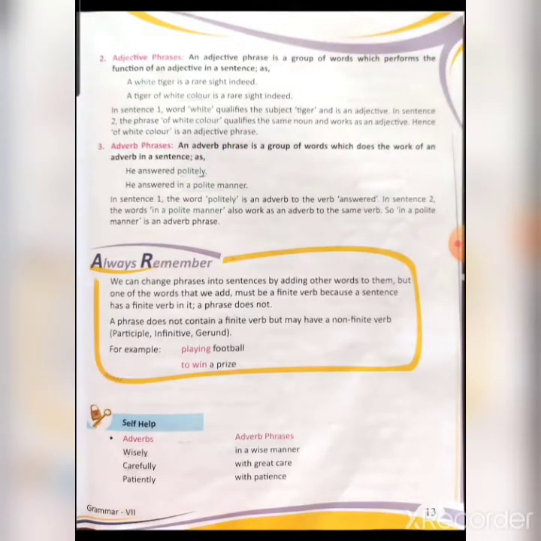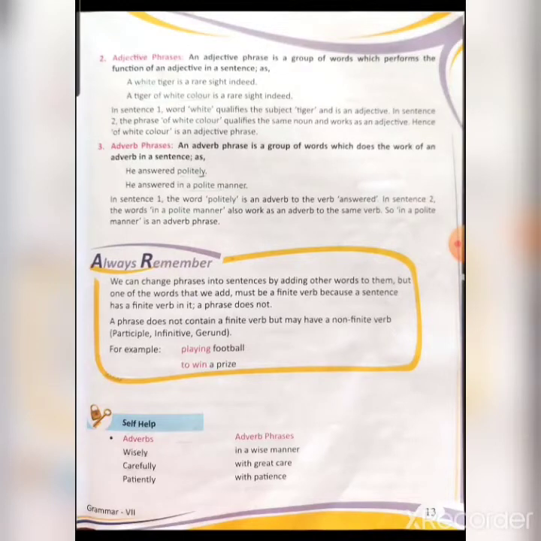Okay students, now let us read this always remember box. We can change phrases into sentences by adding other words to them. But one of the words that we add must be a finite verb, because a sentence has a finite verb in it and a phrase does not.